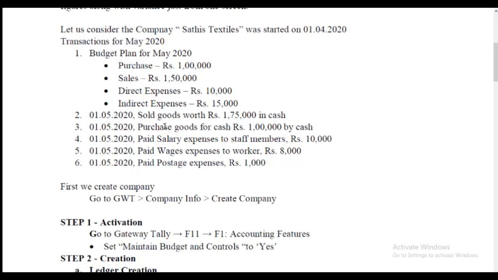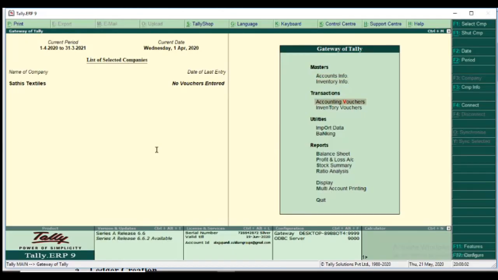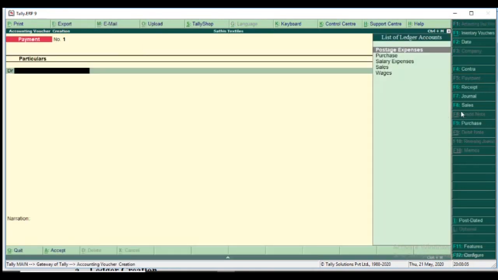Paid salary expenses to staff members rupees 10,000: cash outflow, so payment voucher, F5. The last two are also cash outflow transactions, so payment voucher, F5 is the shortcut key. So 5 transactions get 3 vouchers: first voucher F8 sales, second voucher F9 purchase, and third, fourth and fifth vouchers F5 payment. Okay, we move to Accounting Vouchers and press F9.